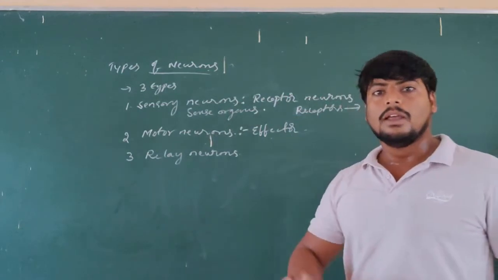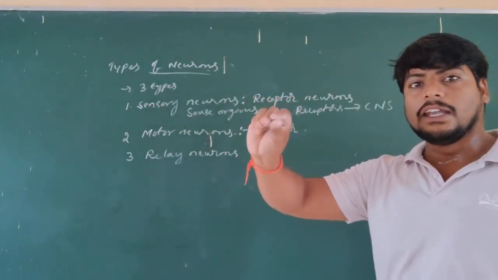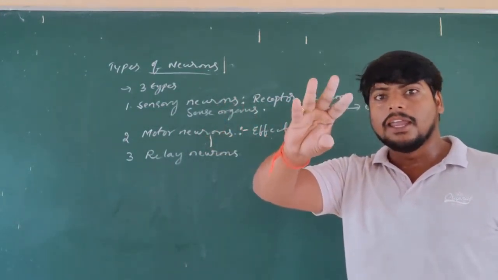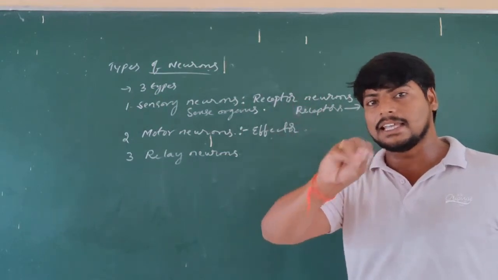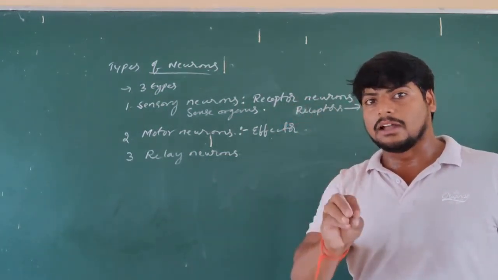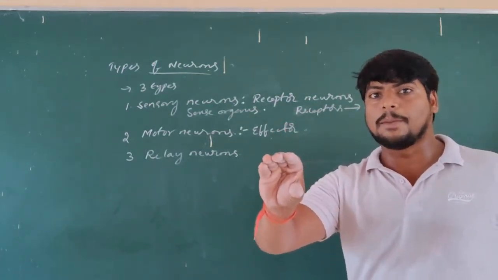For example, this is my hand. In the fingertips, I have sensory neurons. Why? Because receptors are present in the sense organ. So skin is the sense organ, and it consists of sensory receptors. So if I touch any hard object, what is happening here?